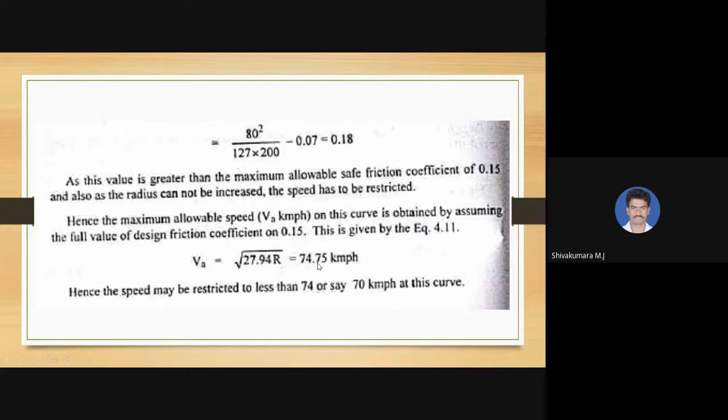So on this curve, you cannot cross the speed 74.75, which can be rounded down to the lower value, that is 74 kilometer per hour. If we exceed this speed, there is a chance of toppling of the vehicle or skidding of the vehicle.